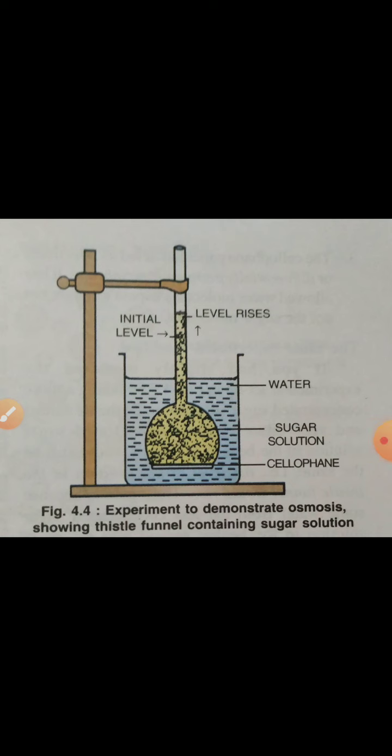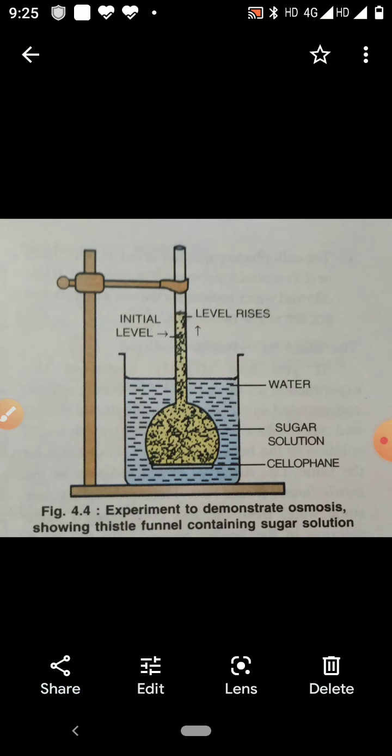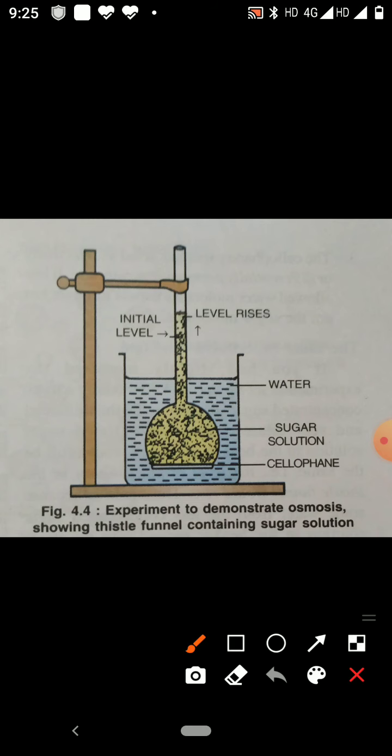As here, in the beaker water is taken and in the funnel a sugar solution is taken, and there is cellophane paper. This cellophane is acting as a semi-permeable membrane. So there are two liquids of different concentration. This is the sugar solution, it is of high concentration. This is the water, it is of low concentration. And this cellophane paper is the semi-permeable membrane.